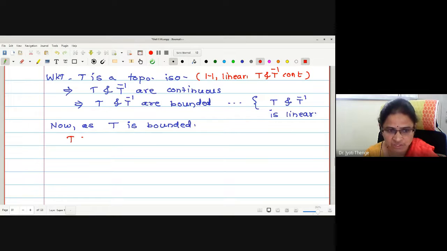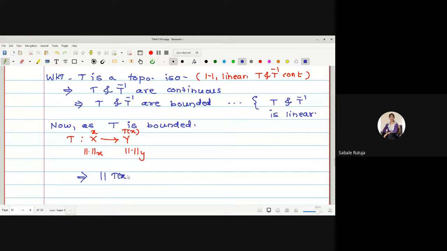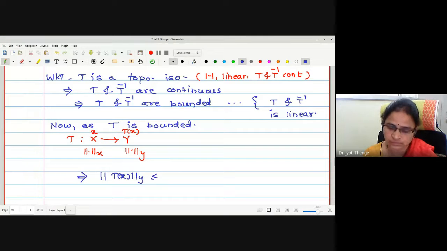Let me just repeat, T is a mapping defined from X to Y. Initially we defined the norm X on X, norm Y on Y. Okay, now tell me what is the condition? For every x, if I start with any x in X, the T image will be in Y. Therefore, how were we writing the boundedness condition? Norm Y of T of x less or equal K into